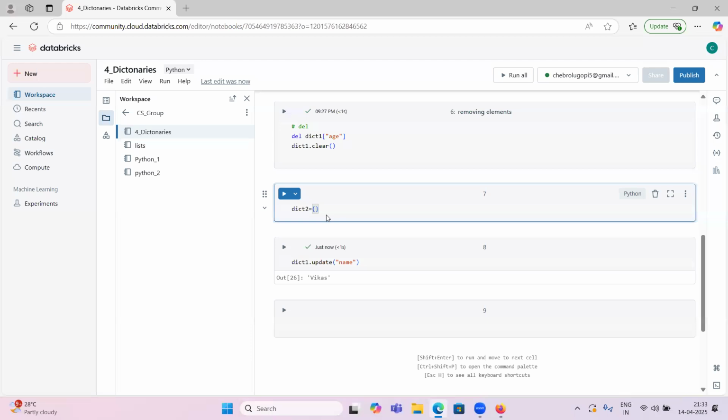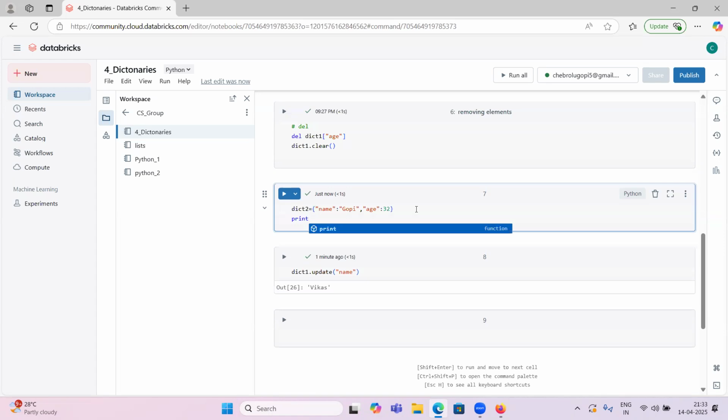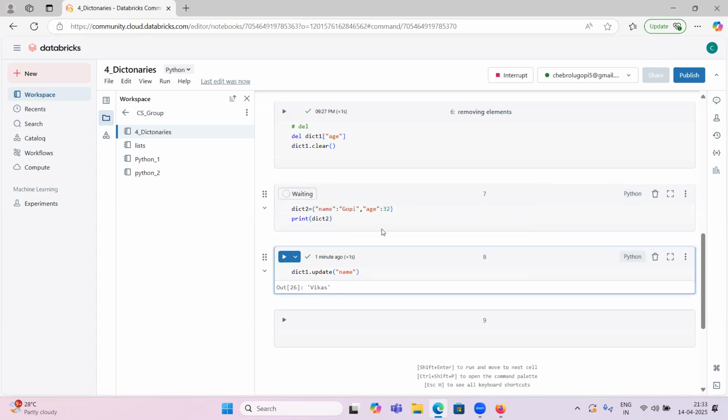So let me create one more dictionary, dict two equal to name Gopi, age 32. Okay, print dict two. What will it print?